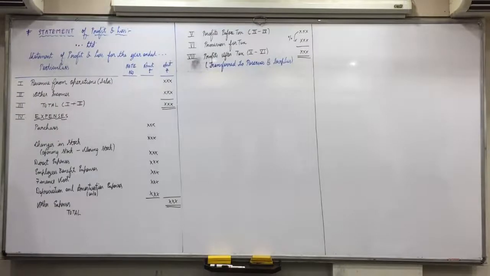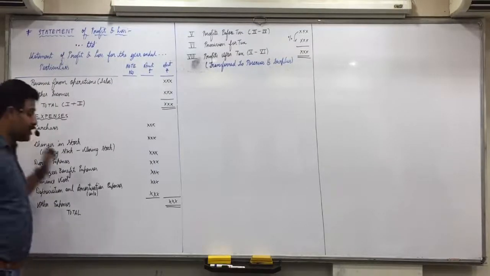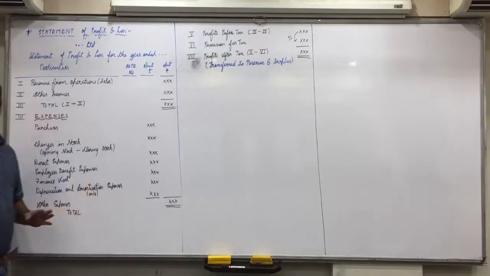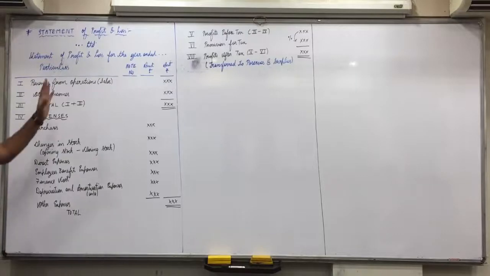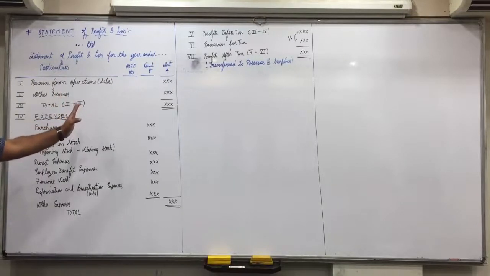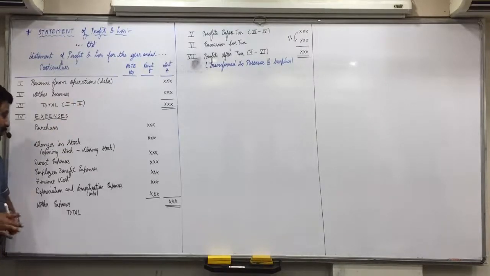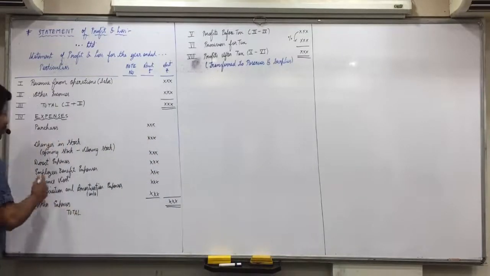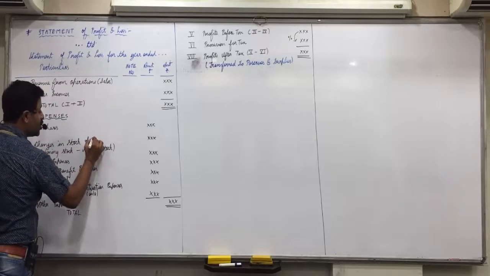Yes, any other confusions? Now this space which is left, be attentive. Two things are possible. Either the company, the joint stock company whose accounts we are making, is a trading unit or it's a manufacturing unit. If it is a trading unit, then one more thing is mentioned here: changes in stock of finished goods.